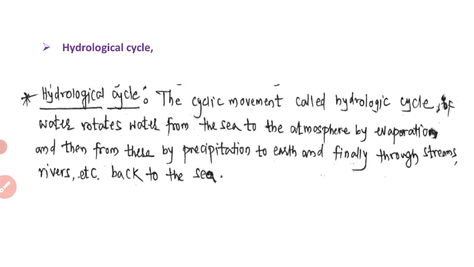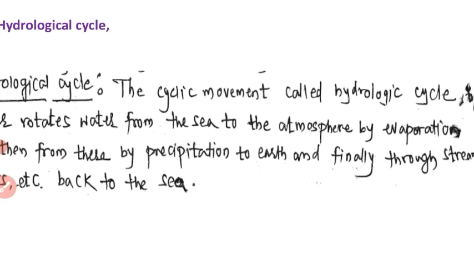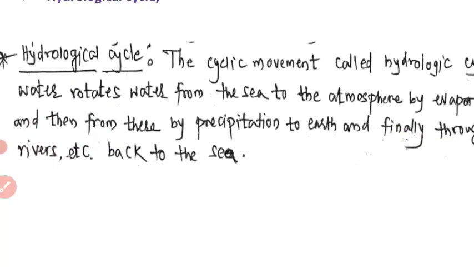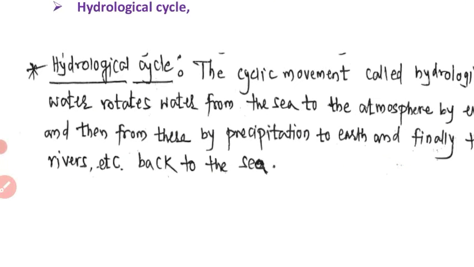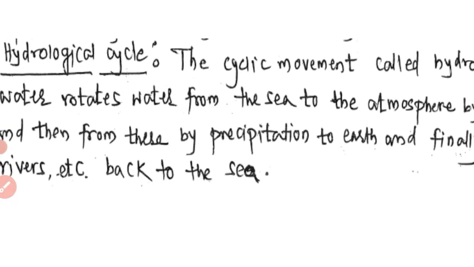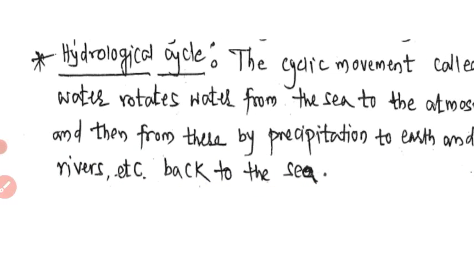Next one is the hydrological cycle. The cycle movement is called the hydrological cycle. Water rotates from the sea to the atmosphere by evaporation, and then from there by precipitation, that is rain, to earth, and finally through streams, rivers, etc., back to the sea.